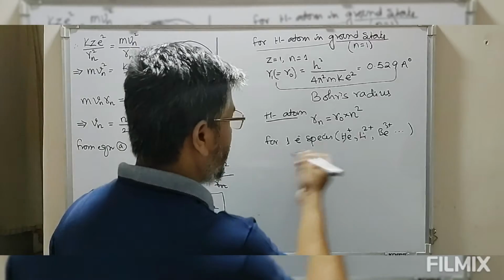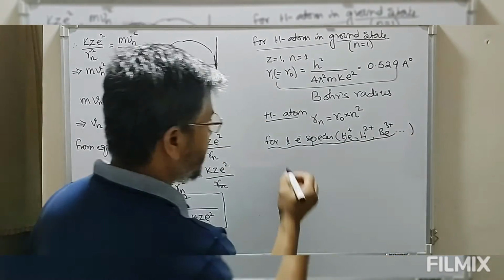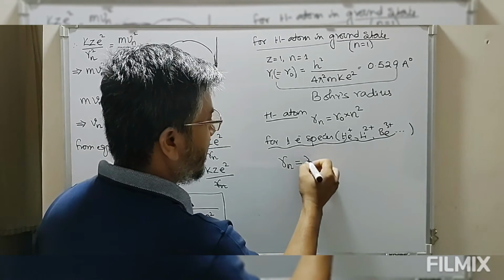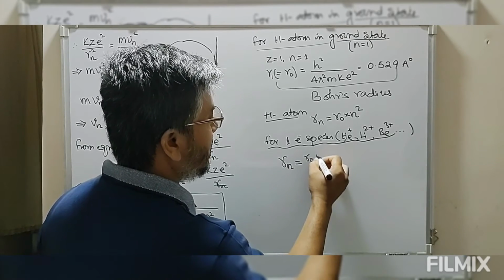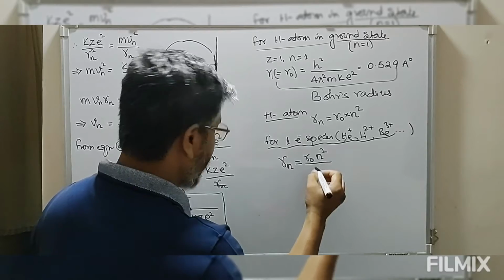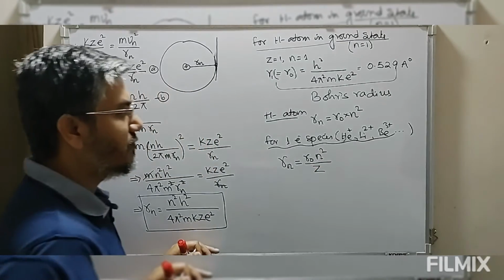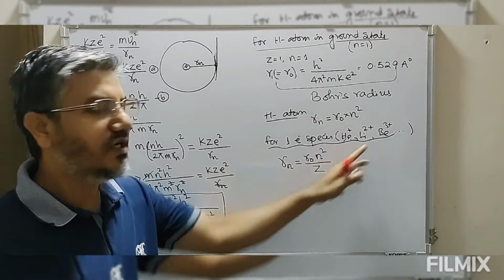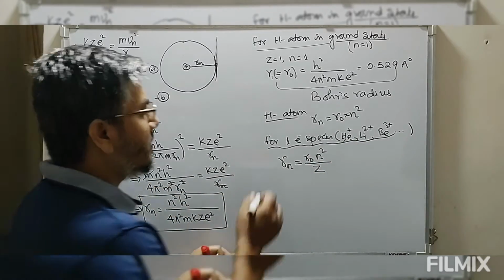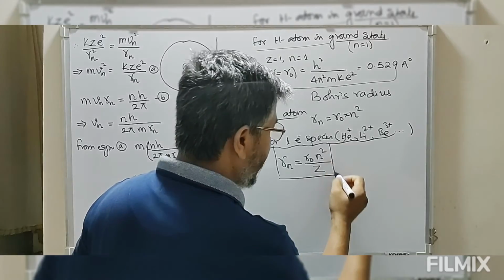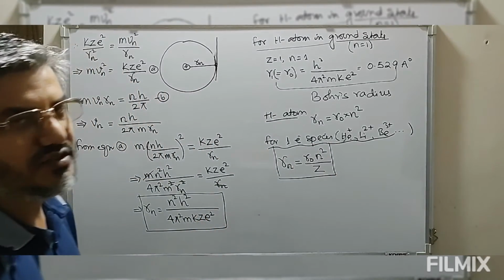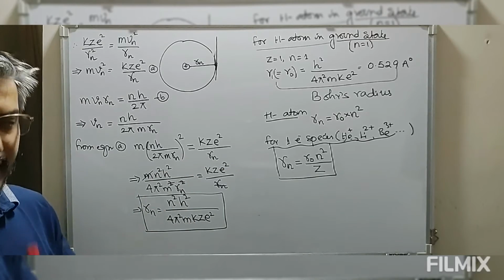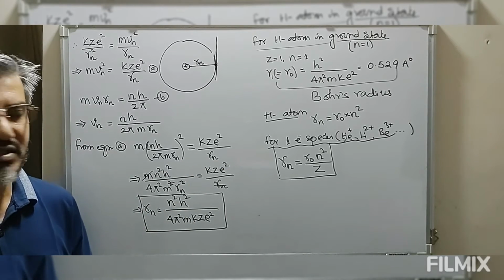So for all these one electron species, this radius can be modified as R n equal to R naught n square divided by Z. For hydrogen, Z equal to 1. For helium 2, lithium 3, beryllium 4, etc. So this is the equation of radius which is applicable to all one electron species. Just by using this value we can easily define the radius of any particular circular orbit of one electron species.